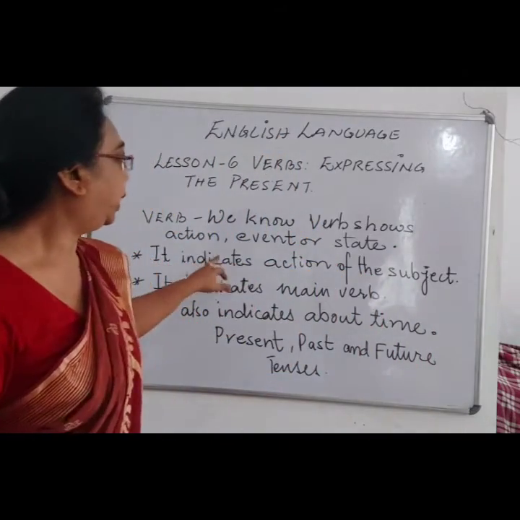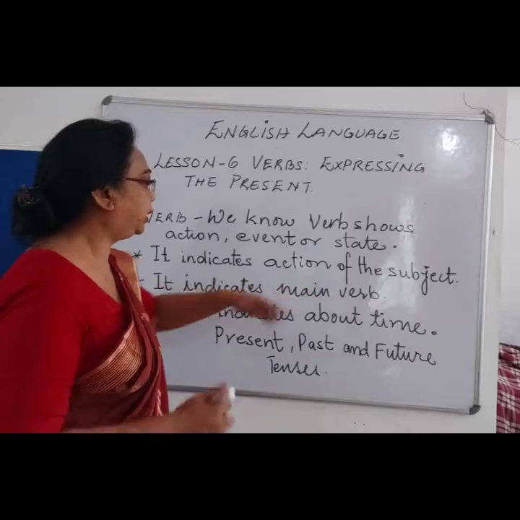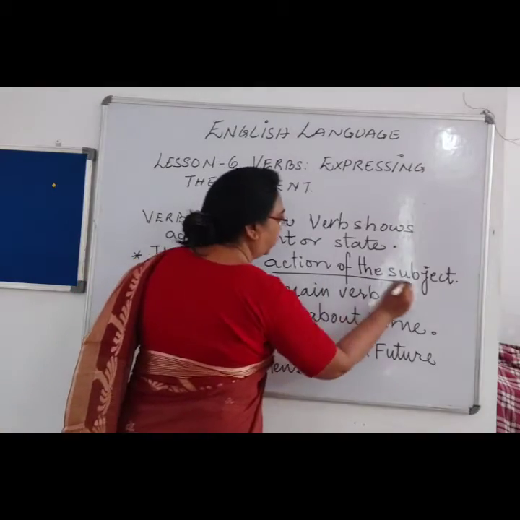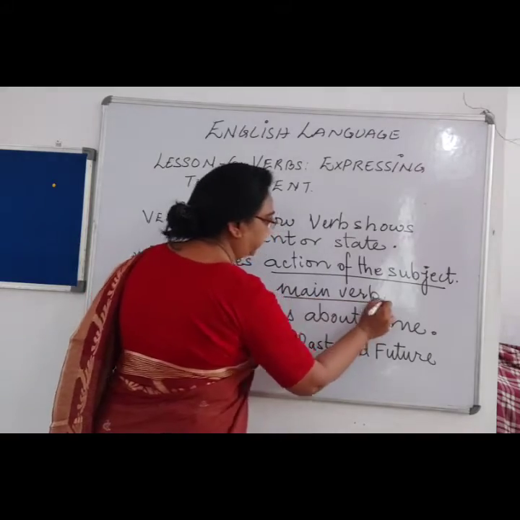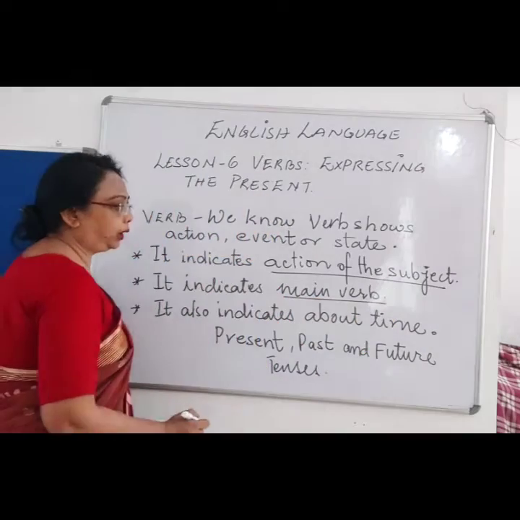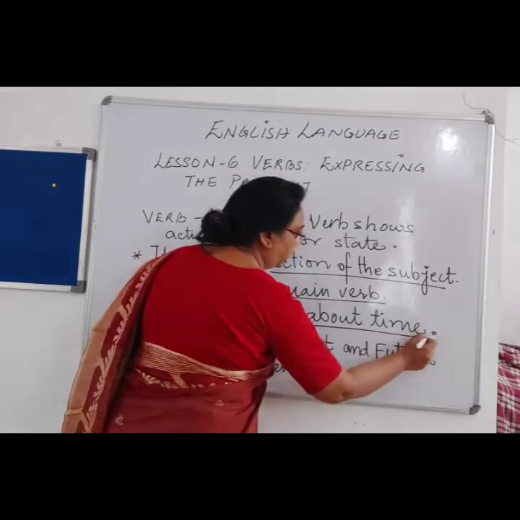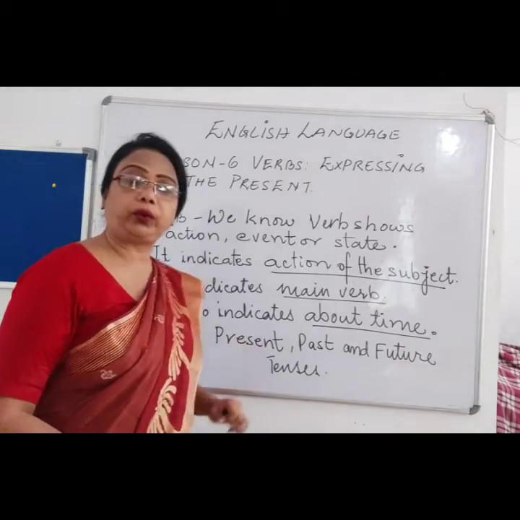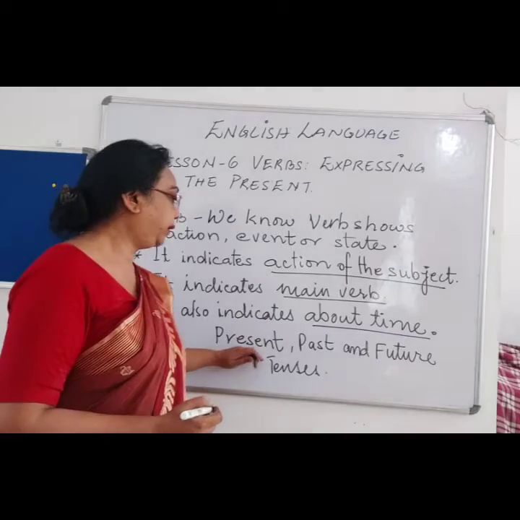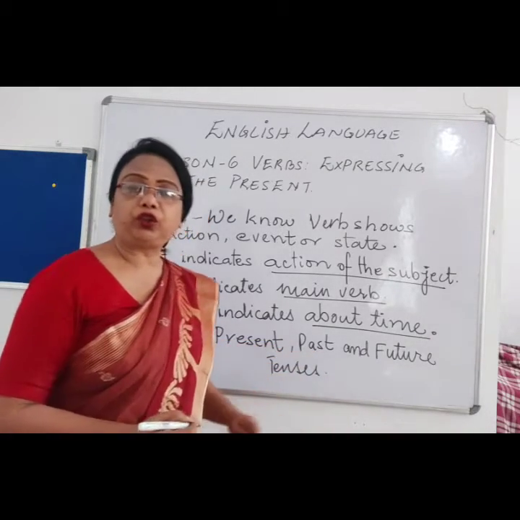It also indicates the action of the subject, the main verb, and it also indicates time. Time means tenses. And what are the three tenses which we know? That is present tense, past tense and future tense.